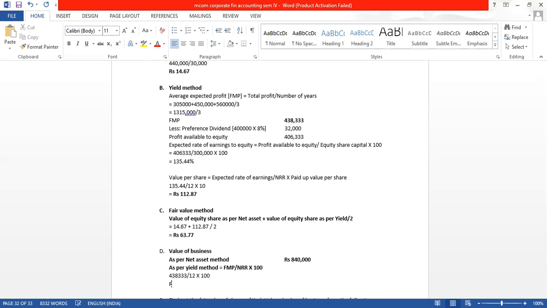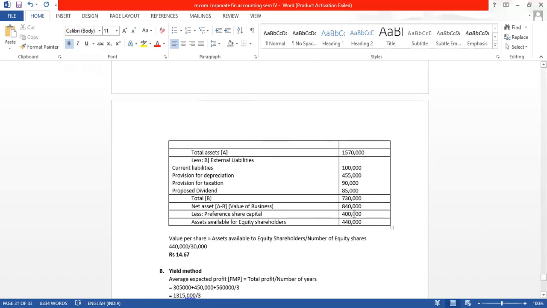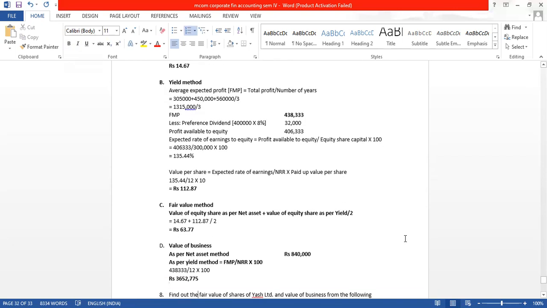How much are we getting as the value of business? It is coming 36,52,775. So finally we have got the value of business as per yield method, and value of business as per net asset method we got long back here. So with this, the sum is also done.